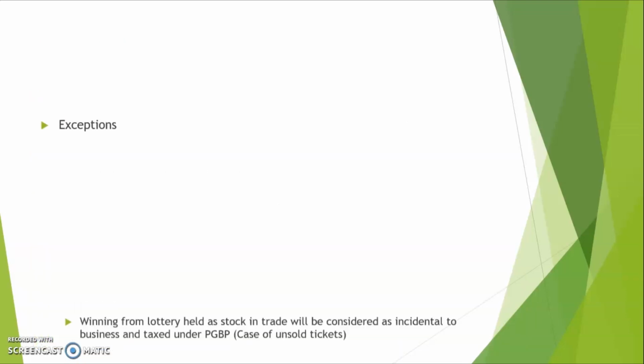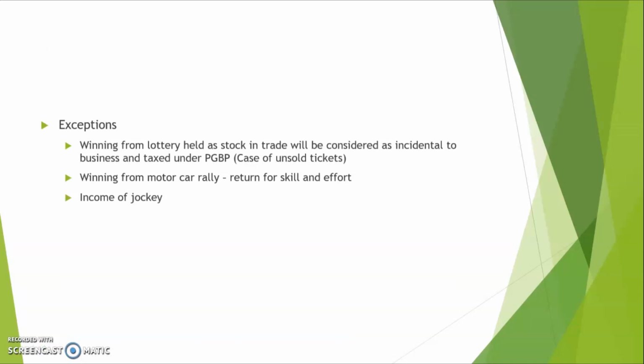Clear? Now with that we have finished casual income. Now let's go to the next item, which is family pension.